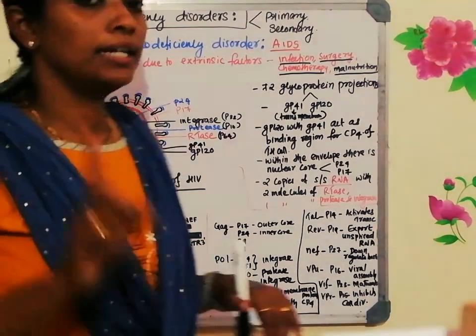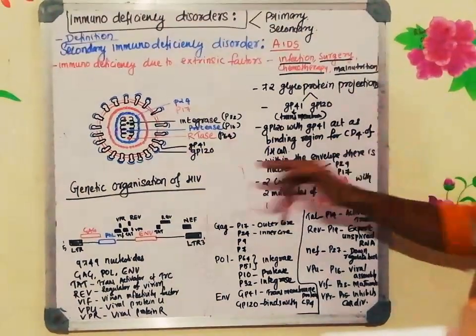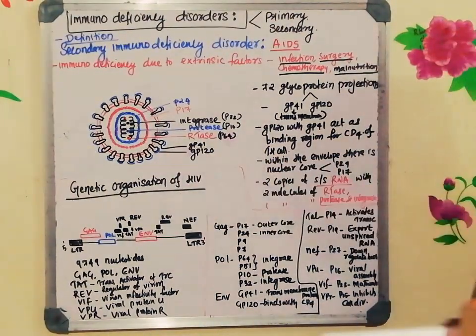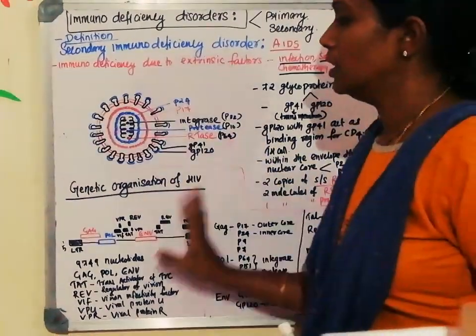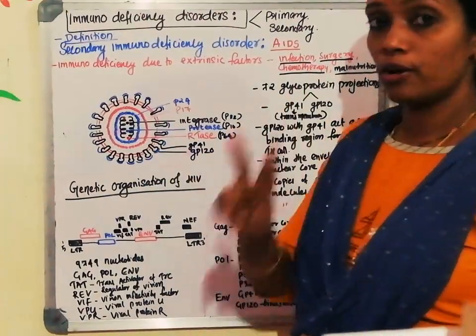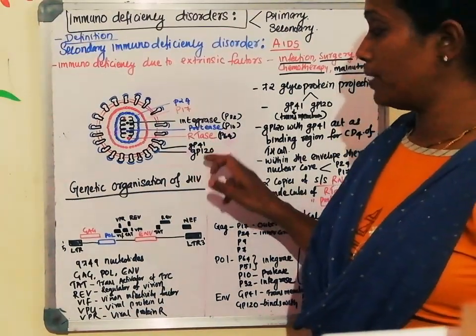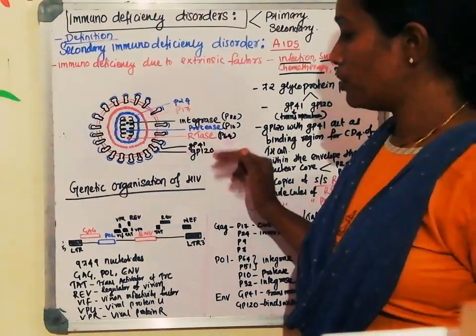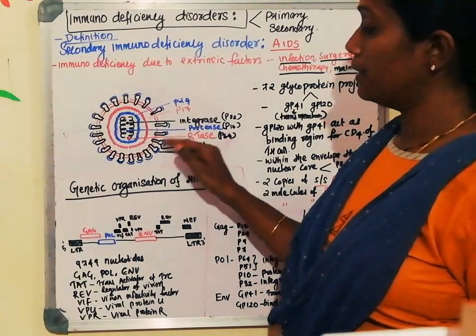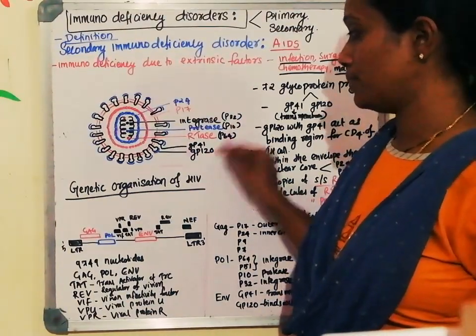Always remember that glycoprotein 41 is the transmembrane one, and glycoprotein 120 just binds to glycoprotein 41. So this is the outermost layer of the HIV virus. Glycoprotein 41 is the transmembrane one, and the other glycoprotein, glycoprotein 120, is associated with glycoprotein 41, not transmembrane.